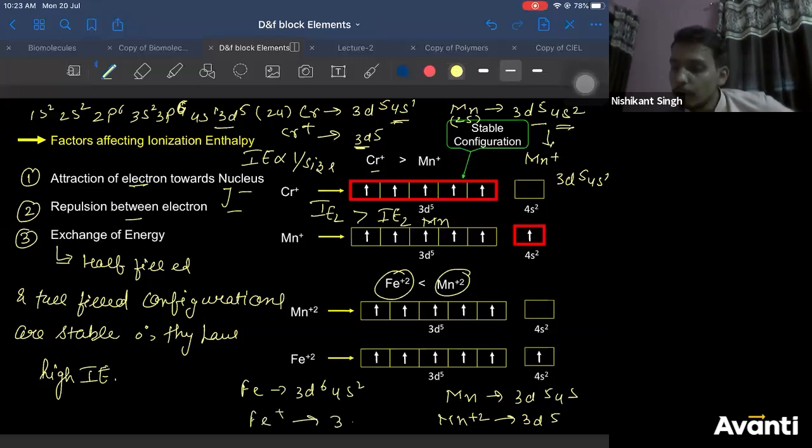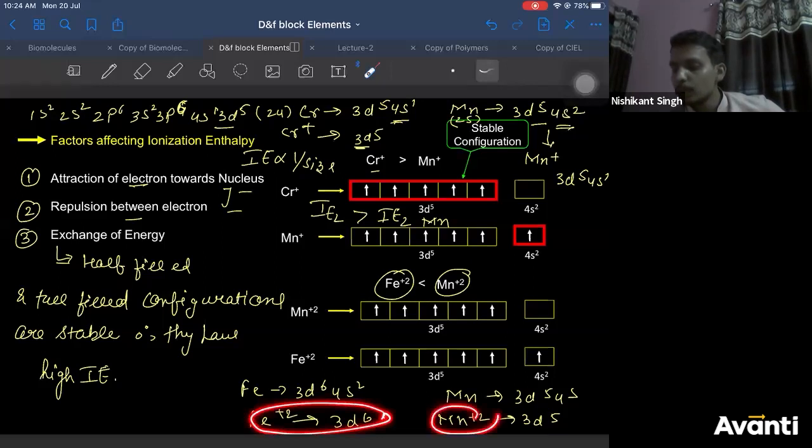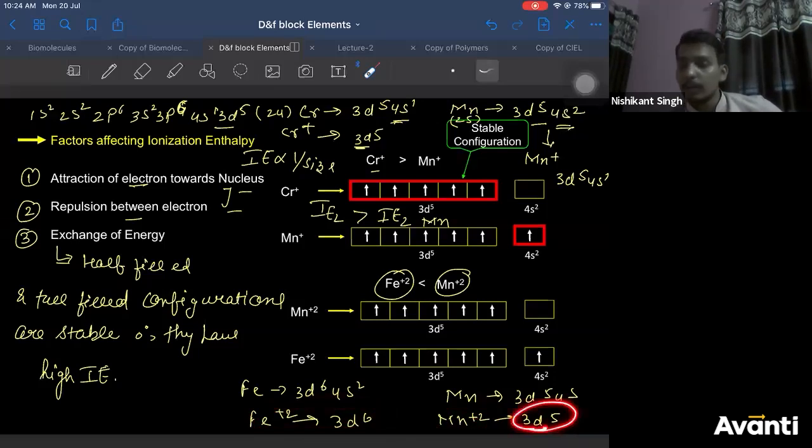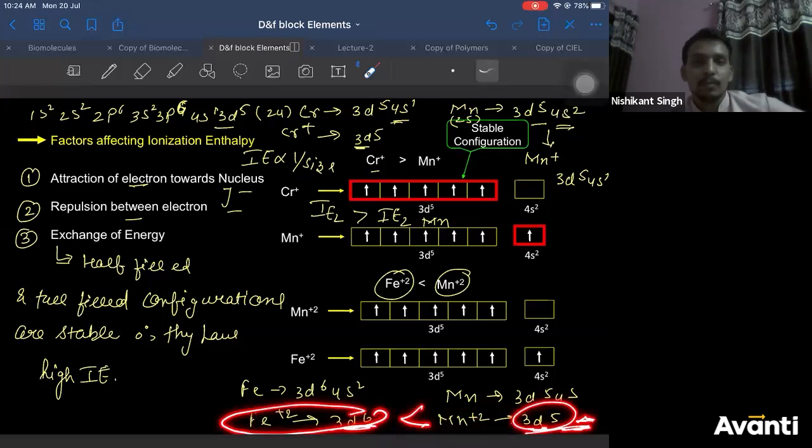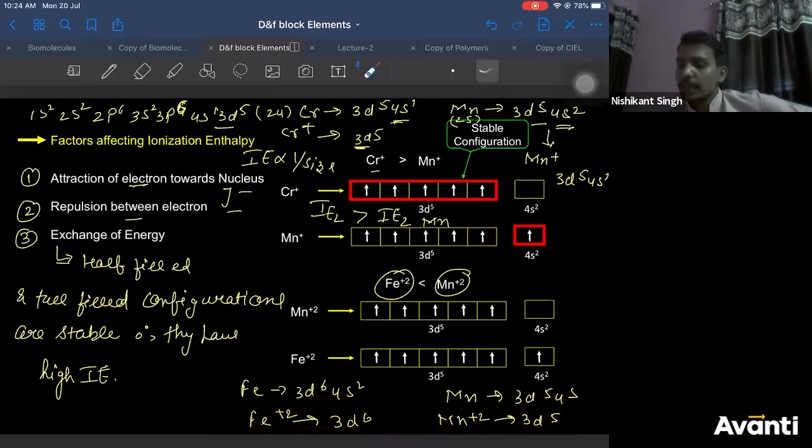Now, if you want to remove an electron from Fe plus 2, you have to remove it from 3d6. But in Mn plus 2, you have to remove an electron from 3d5. Right? So 3d5 is half filled. It is difficult to remove an electron from here. Correct? Therefore, the ionization energy of Mn plus 2 is greater than Fe plus 2. Is that clear, everyone?